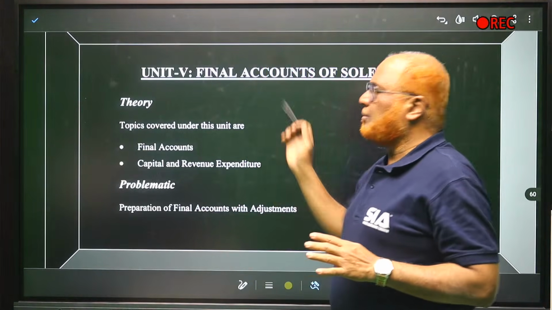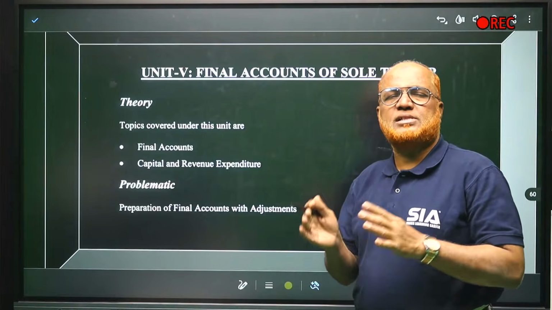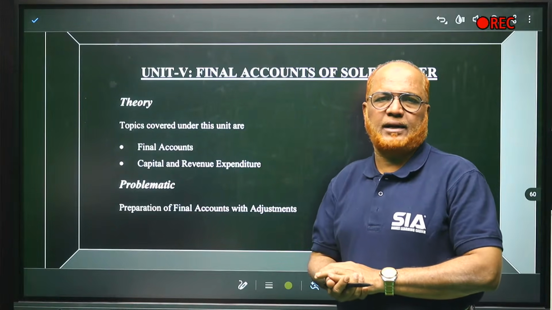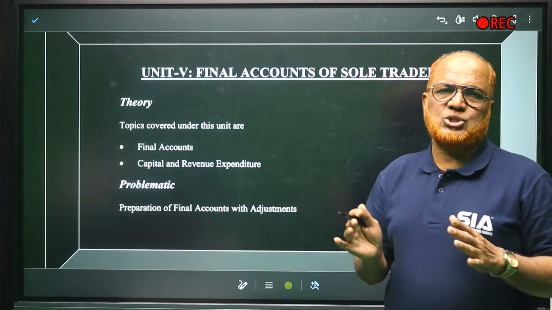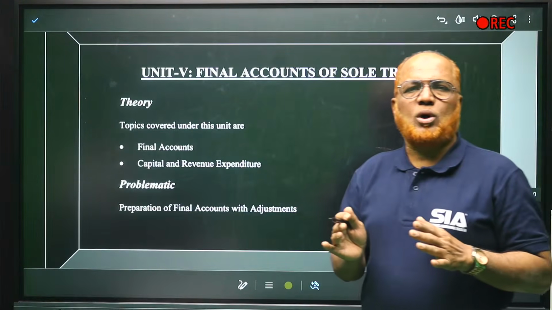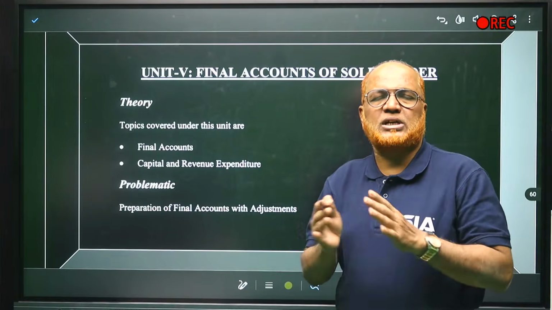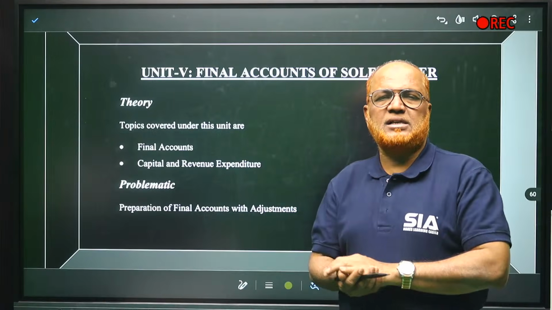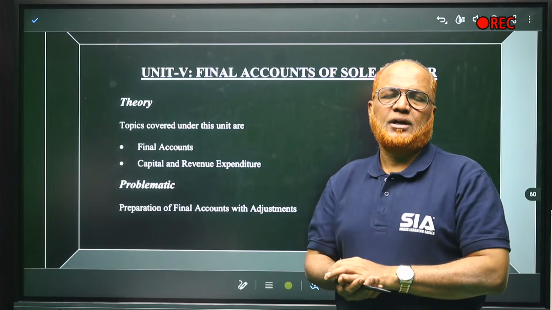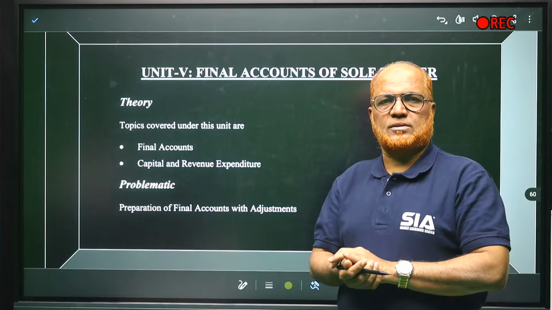Last unit is unit number 5, final accounts of sole trader, or financial statements of sole trader. The final accounts consist of profit and loss account and balance sheet. Every business wants to find out how much profit is earned or loss incurred during the year, and how much are the assets and liabilities at the end of the year. These two combined together constitute final accounts.